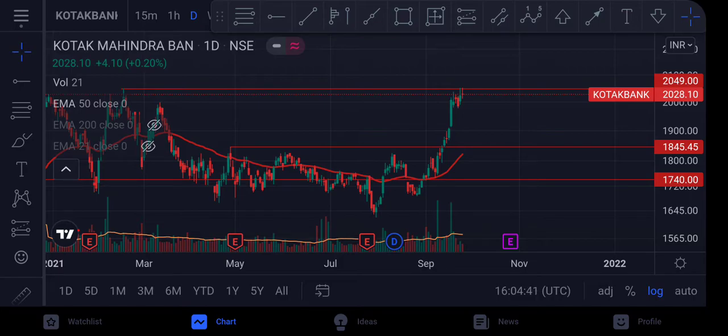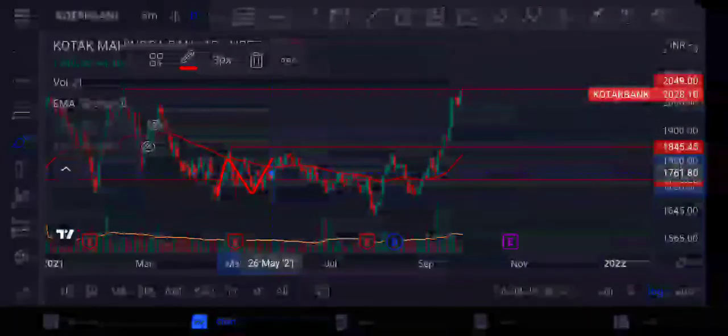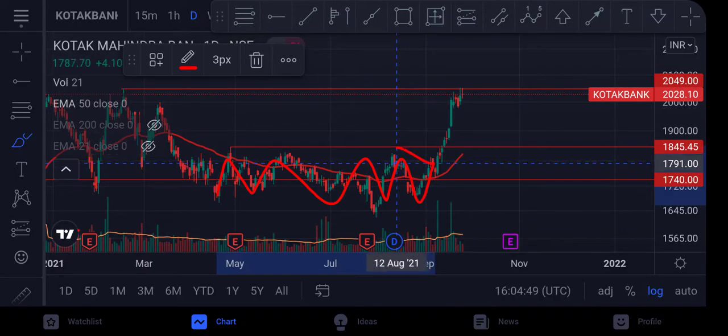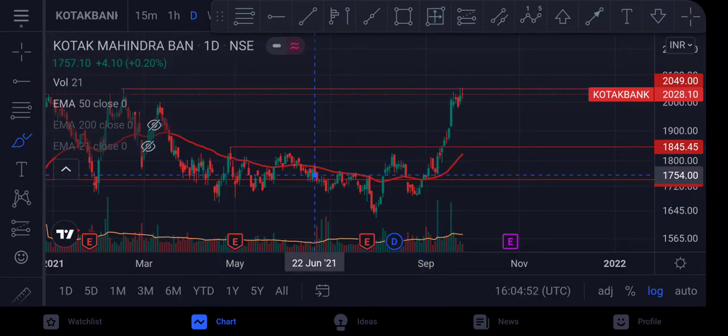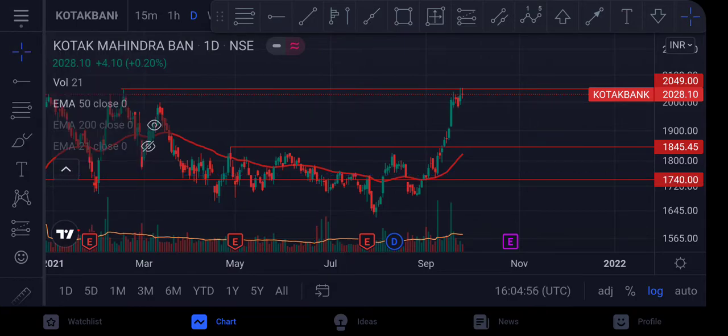This was the resistance zone. So it was trading in a range basically from 1650 to 1850. 200 rupees की range थी, and it was moving like this, and उसके बाद it eventually gave a breakout. As you can see, on daily chart it was moving above the 200 moving average.